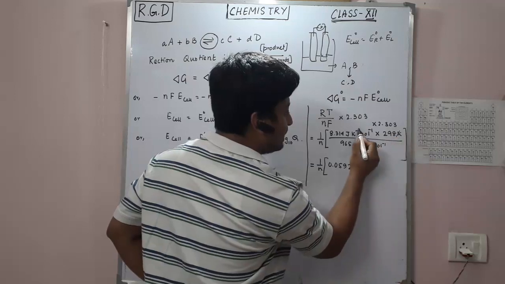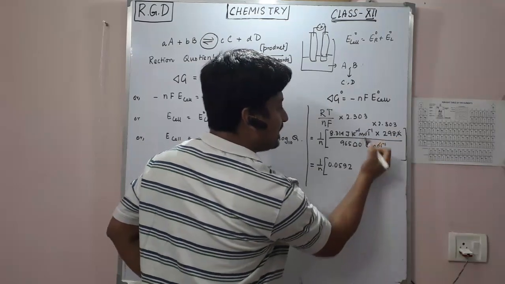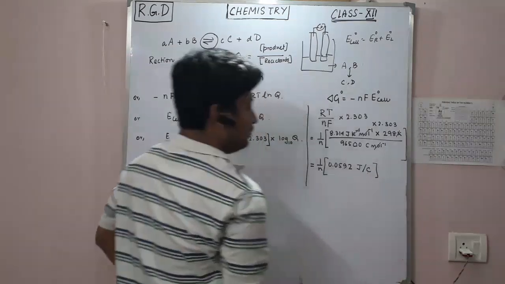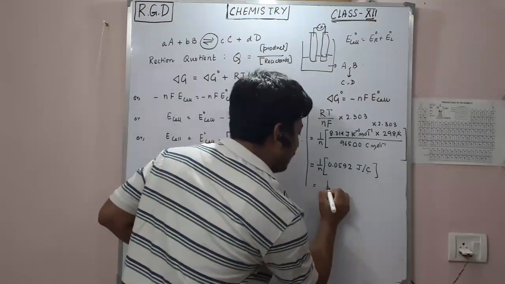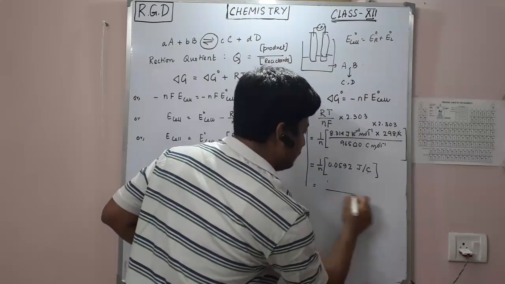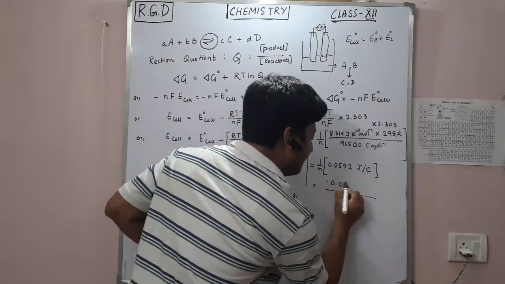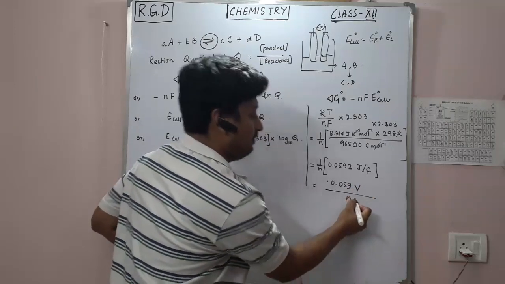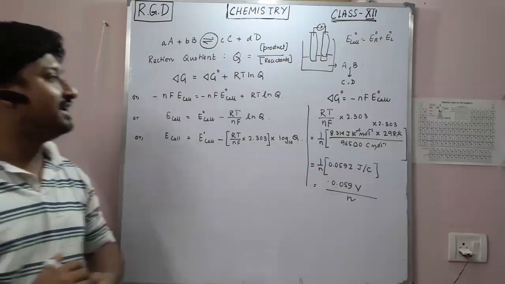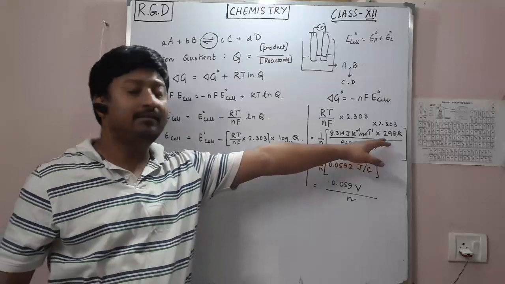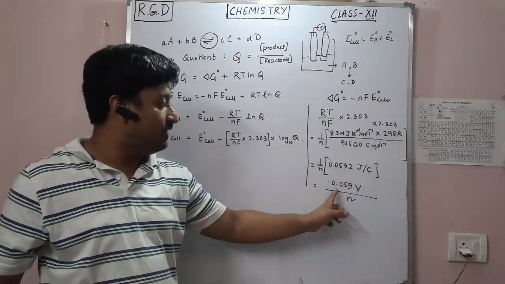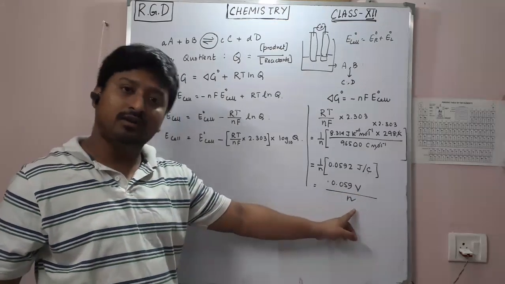Now see, Kelvin cancels out, mole cancels out, so what I will get is joule per coulomb. Joule per coulomb means 1 by this value is 0.059, and joule per coulomb, as we know, is volt. So at standard state, at 298 Kelvin, that is 25 degrees Celsius, if we put the value, we will get 0.059 volt.